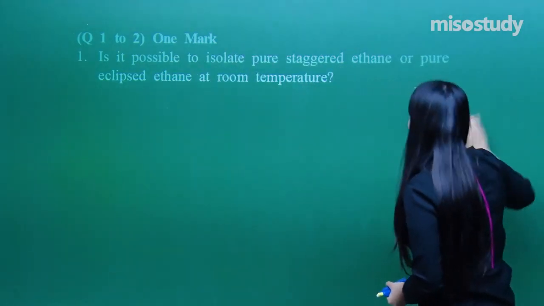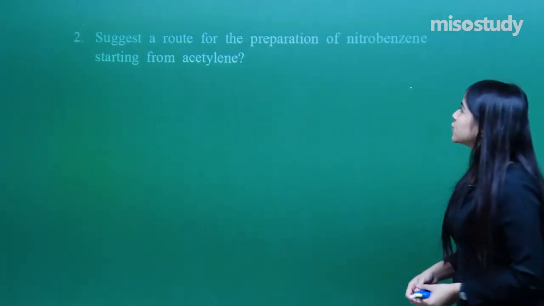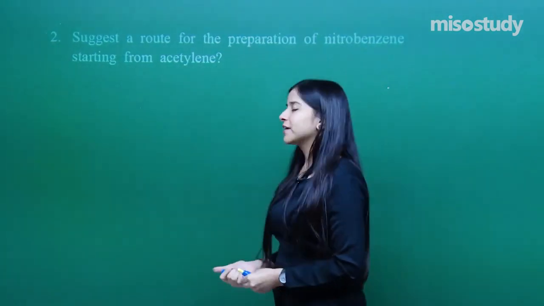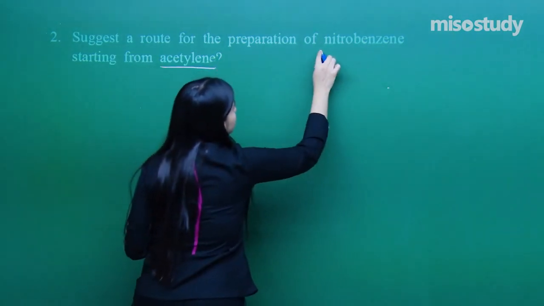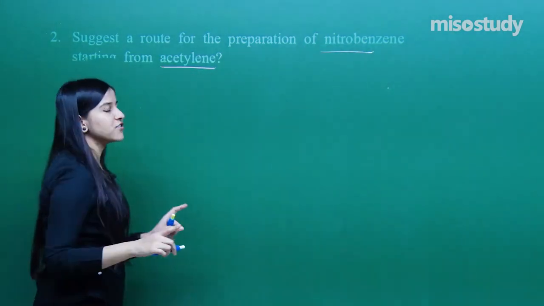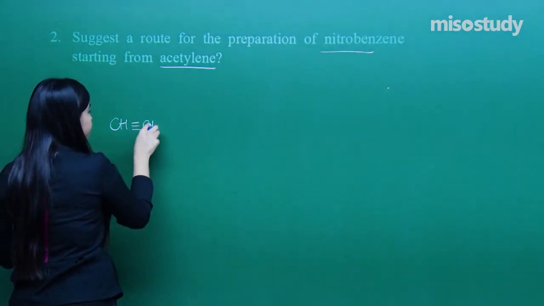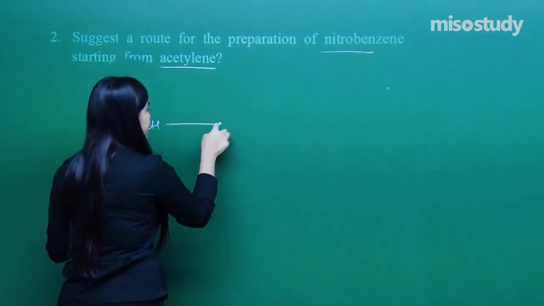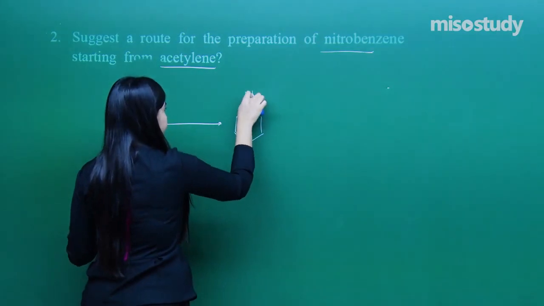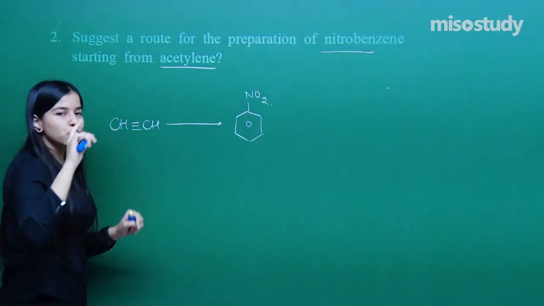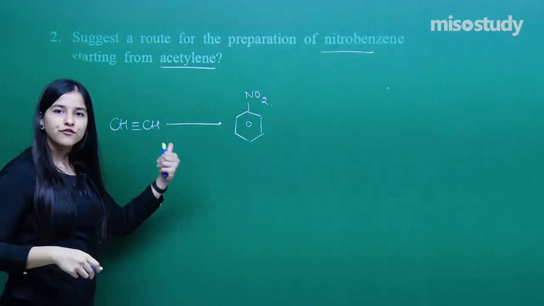So the second question, again a 1 mark question. Suggest a route for the preparation of nitrobenzene starting from acetylene. Now a conversion has come up. Starting from acetylene, I need to prepare nitrobenzene. First of all, let's draw the structures of each one of them. Acetylene is this. What I need is nitrobenzene, yes. Now the first question arises: how can I obtain benzene itself from acetylene?